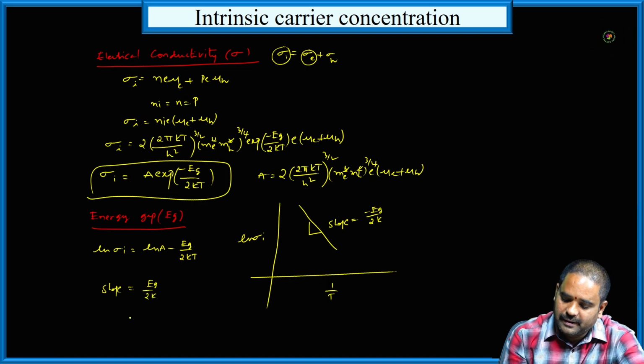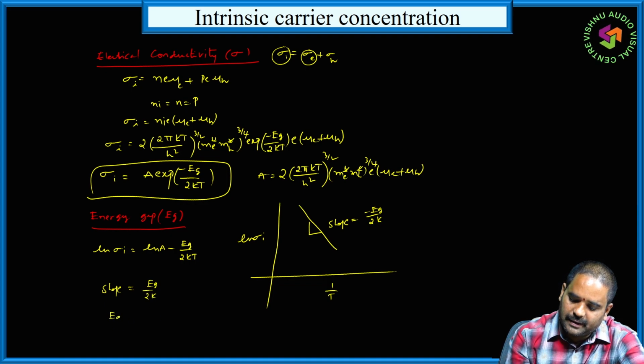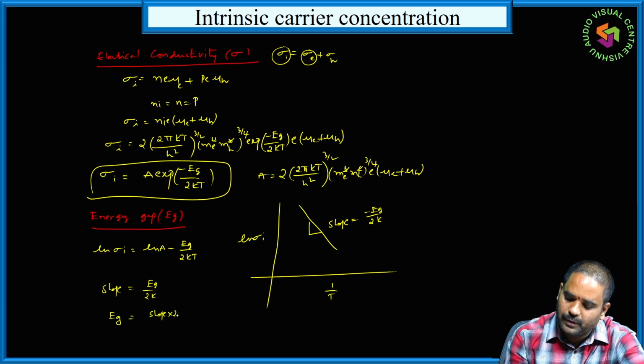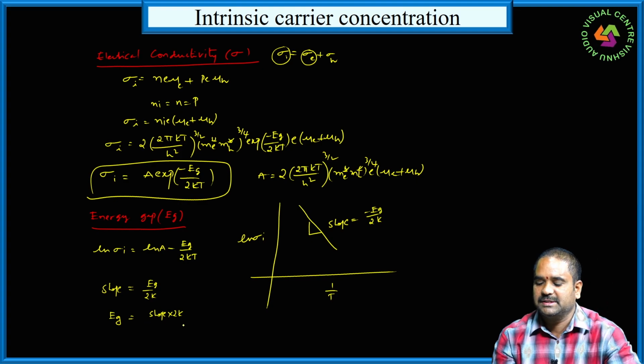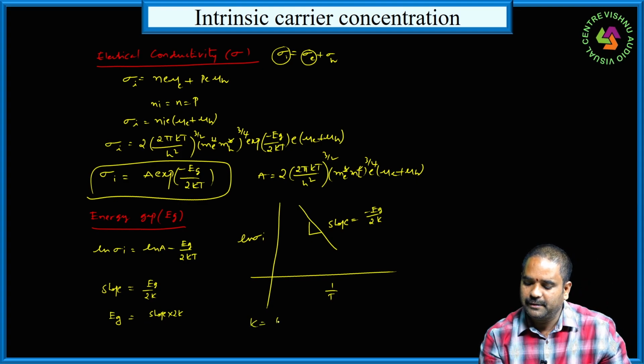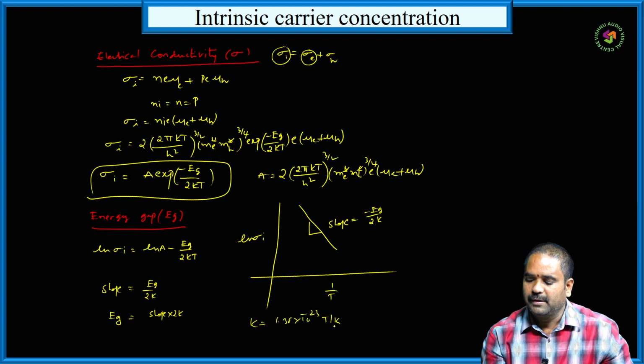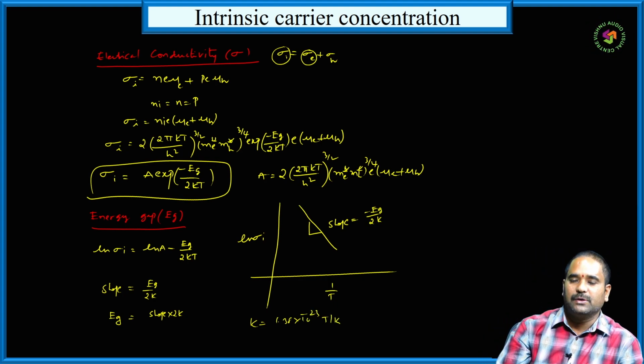From this, energy gap Eg is equal to slope into 2k. Here k is the Boltzmann's constant. k is 1.38 into 10 to the power of minus 23 joule per Kelvin. But you will get the energy gap in joules.